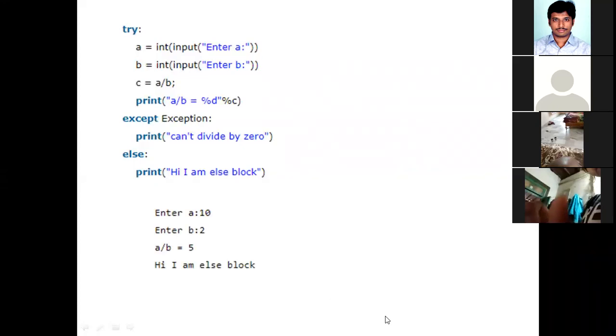Look at this. Now see this. Try to understand. When will the else block be executed? If none of the except blocks is executed, then the else block will be executed. Now with 10 and 2, the print statement is executed. If the print statement is executed, will the control go to the except block? No. If the control is not going to the except block, will the else block be executed or not? This will be executed. That is the reason you are getting the output like this. Did you understand this program, or do you want more clarity?